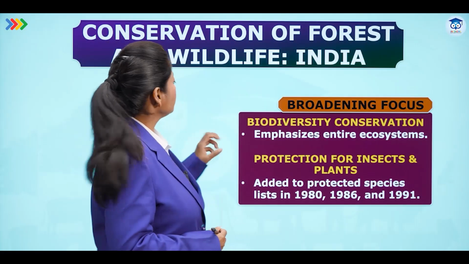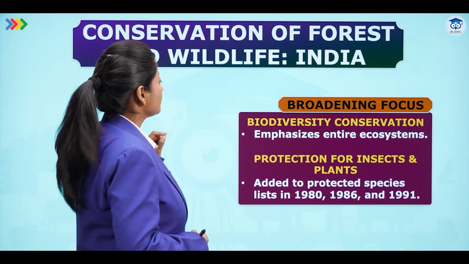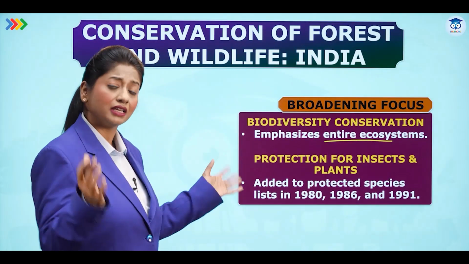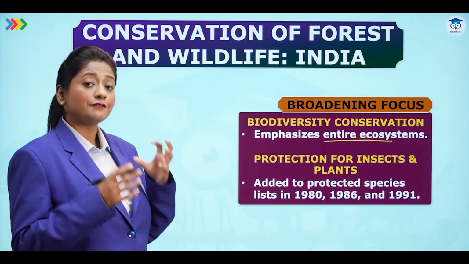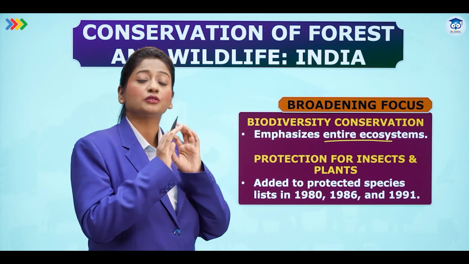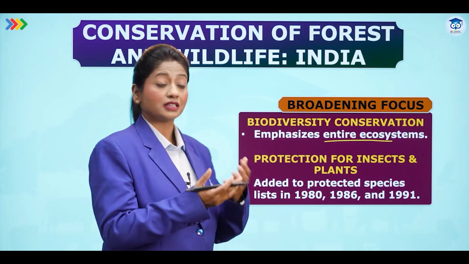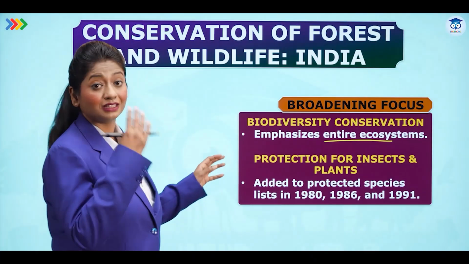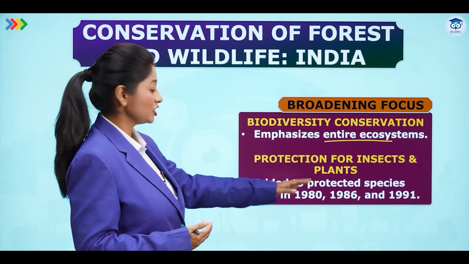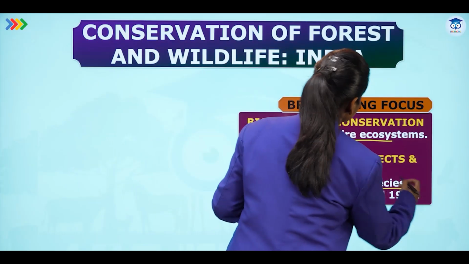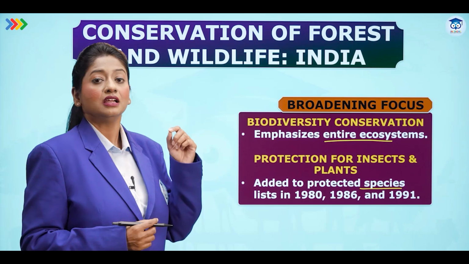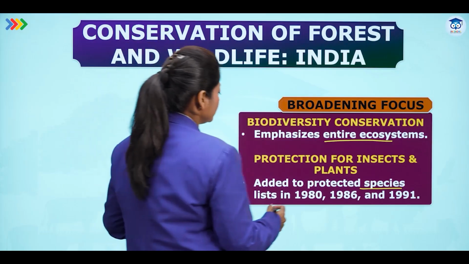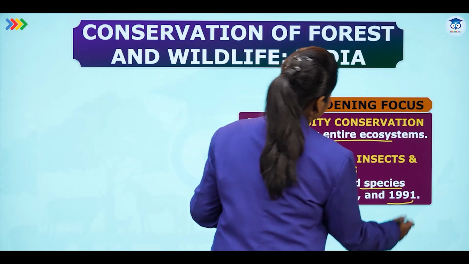Broadening the focus, biodiversity conservation emphasizes the entire ecosystem. So we are focusing not on just one particular place, it is the entire ecosystem that we are talking about. And if we are conserving a part, it is going to have a maximized effect on the surroundings as well. Insects and plants are protected as well, added to the protected species. Depending upon the species, if it is endangered, it definitely needs to be protected. So it is there in the list, in 1980 and 1986 as well as in 1991.